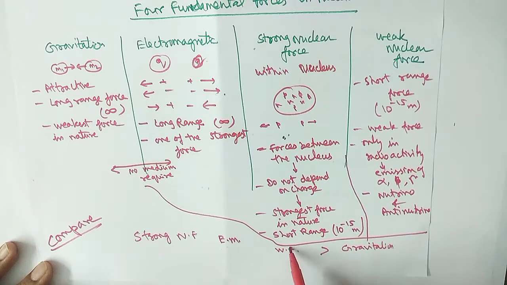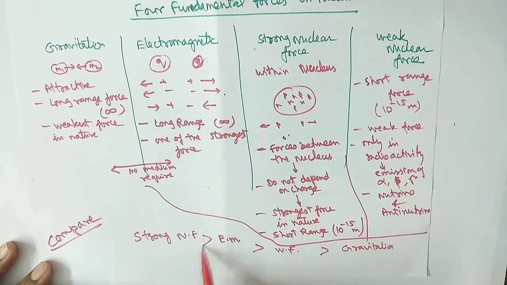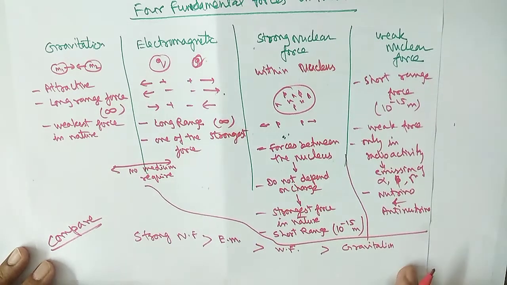Weak force is greater than gravitation, electromagnetic force is greater than the weak force, and the strong force is greater than the electromagnetic force. Okay, this is the relation.